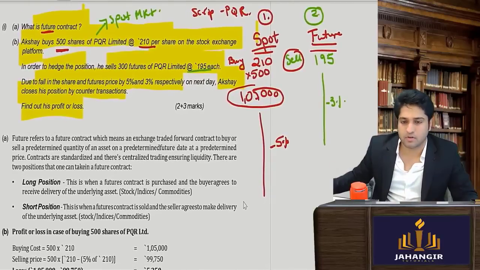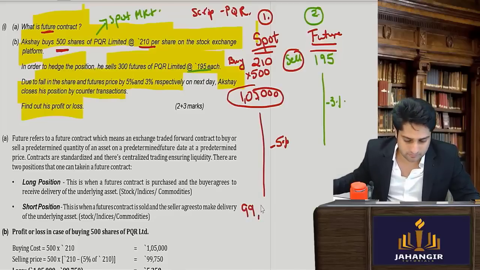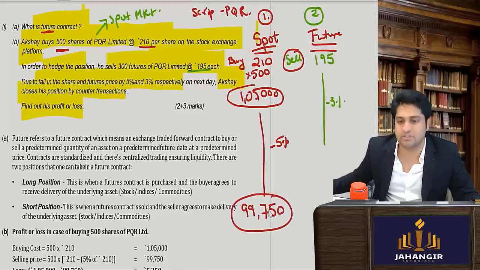1,05,000 minus 5%. How much is it? 99,750. So his value became this much.